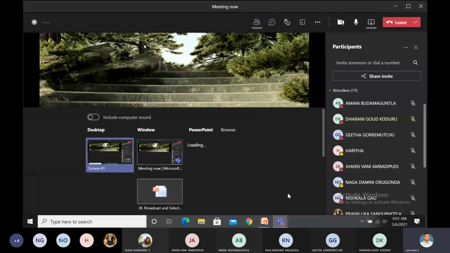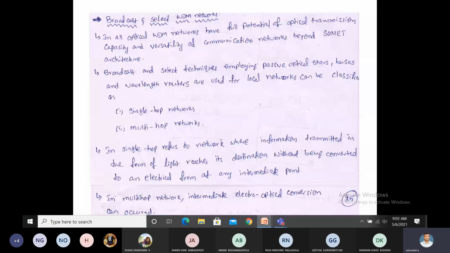Here, broadcast and select WDM networks. The basic structure of general optical networks is SONET, the best architecture in optical communication. SONET is a synchronous optical network, which increases the capacity from lower to higher end by applying optical rings. Whenever using this SONET ring, you apply WDM, wavelength division multiplexing, to transmit more signals at a time through a single optical fiber cable.